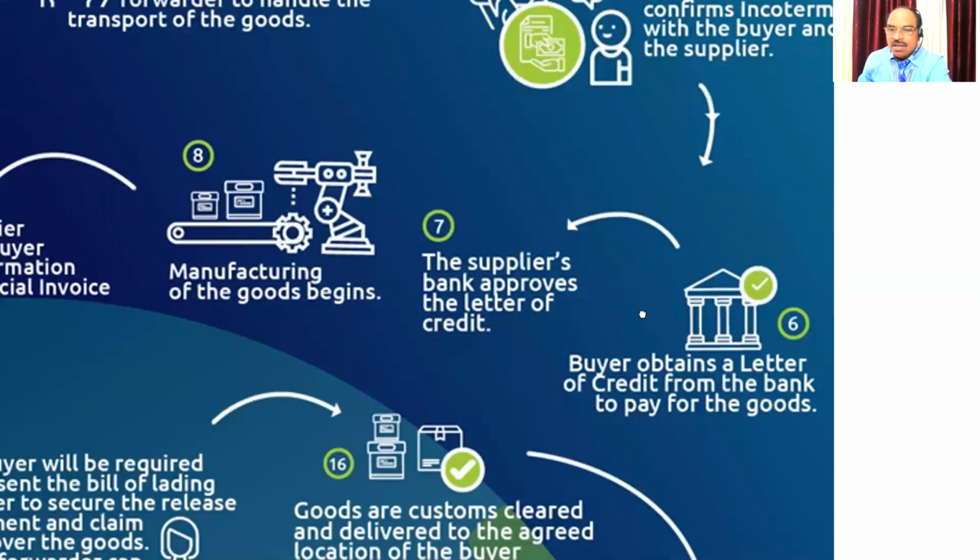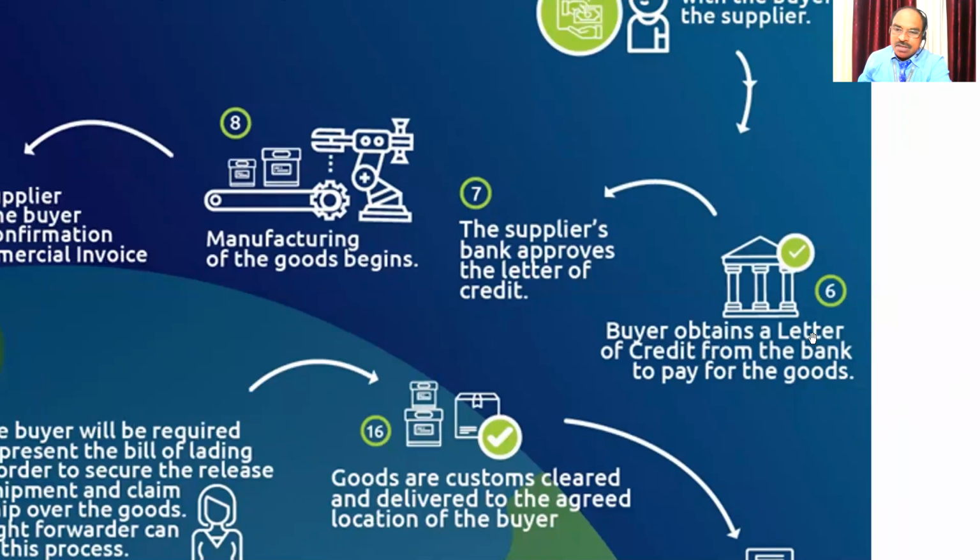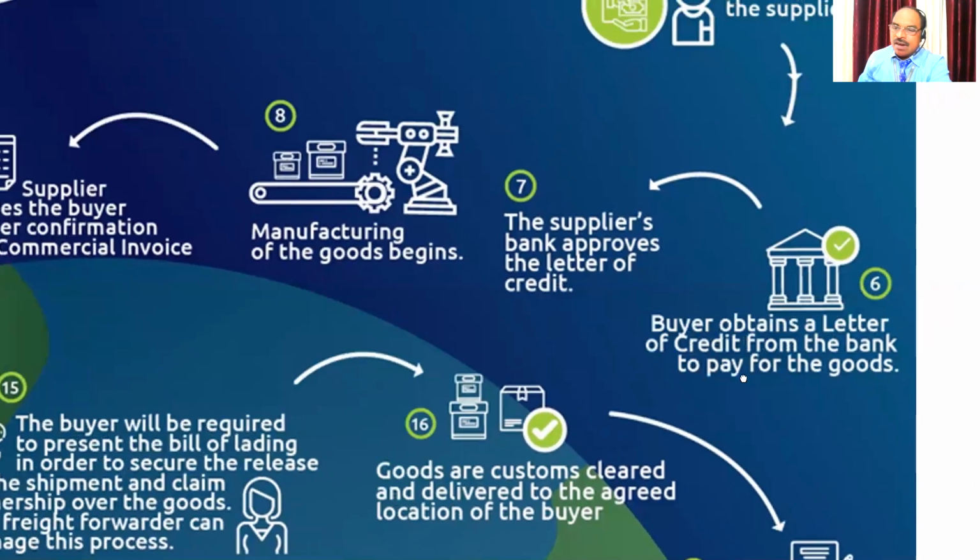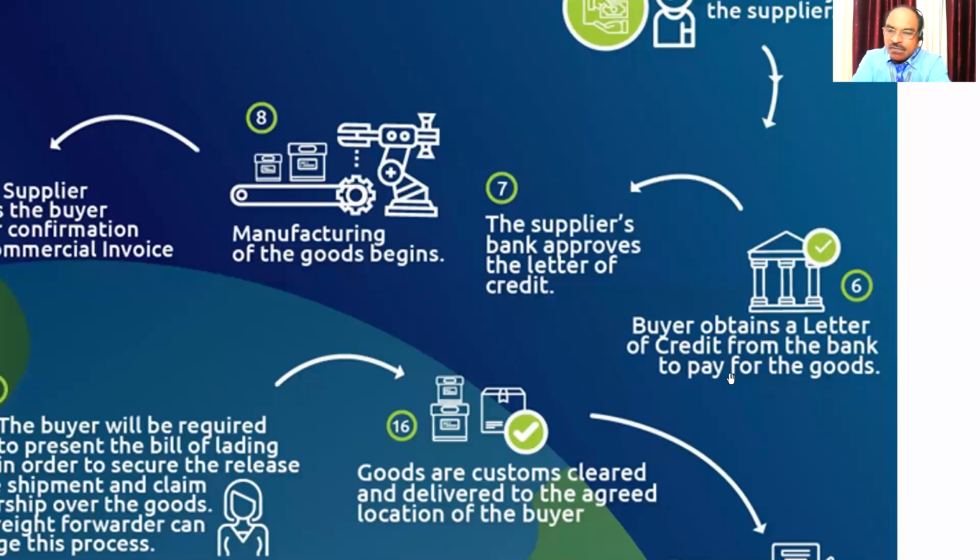Then comes the sixth stage. You can see that one. The buyer obtains a letter of credit from the bank to pay for the goods. In our example, Melvin is getting the letter of credit from a bank in Canada. That is a very important thing, because India may not know about Melvin, whether Melvin will pay for the jewelry, since it comes to around 28 lakhs.